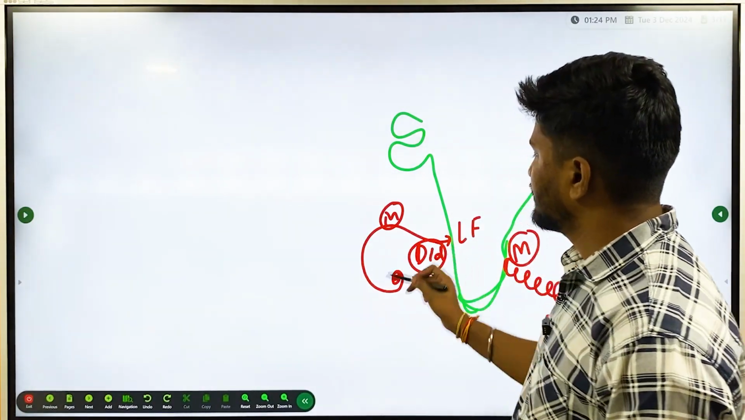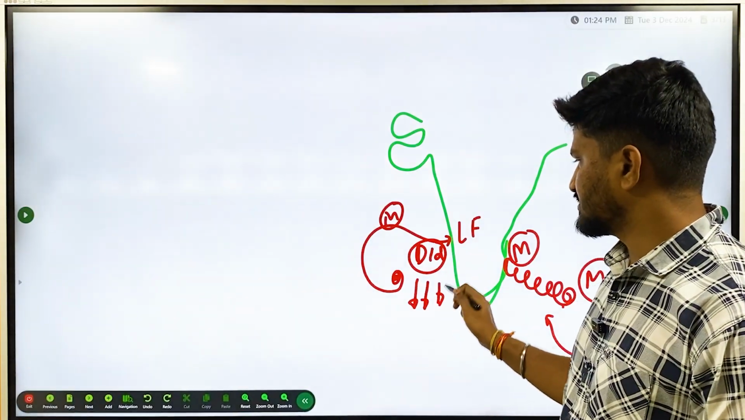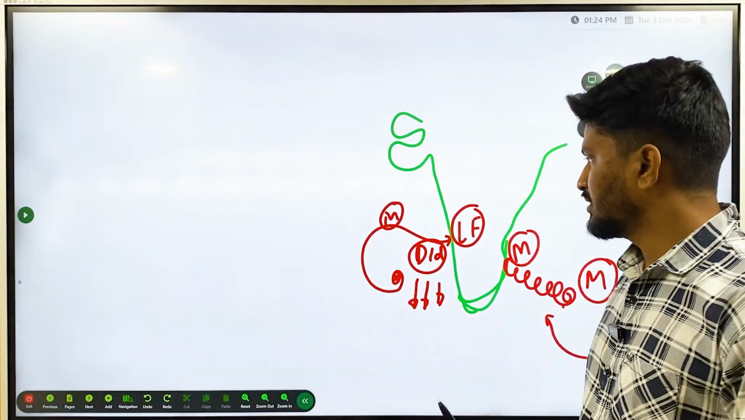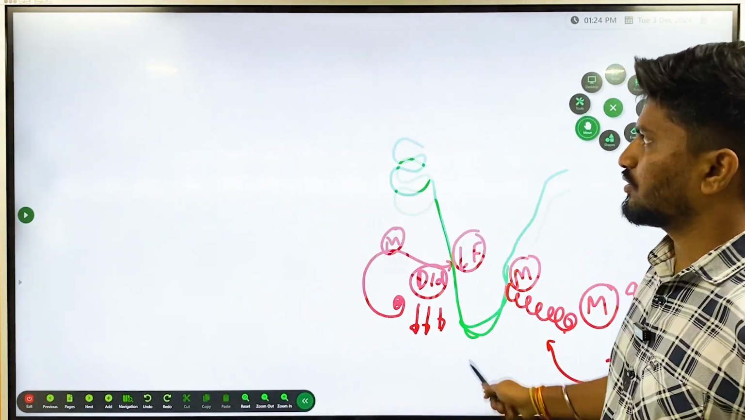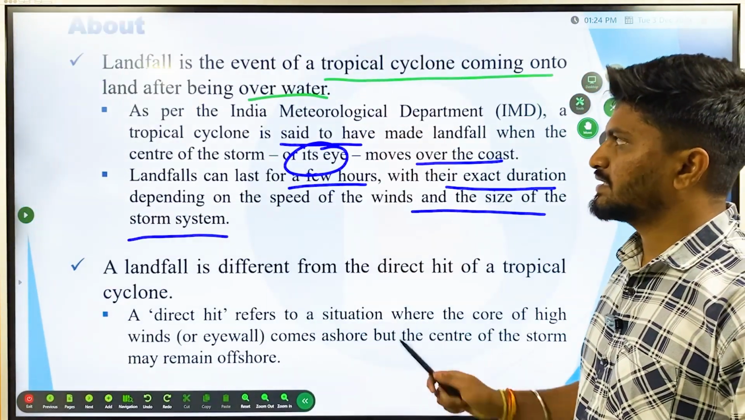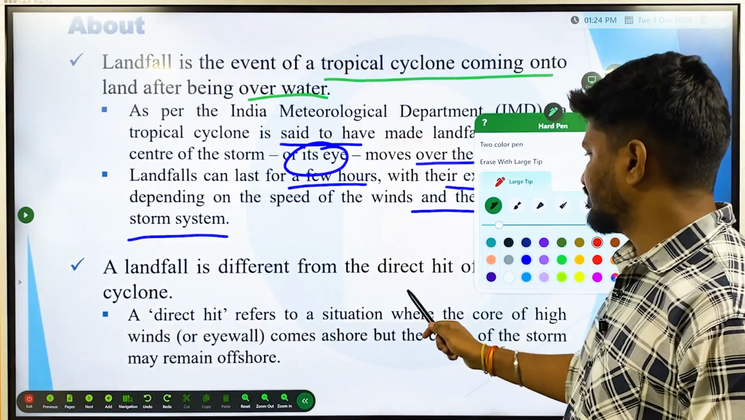During old age, the velocity will be very low, rainfall will be less, and clouds will be less. As a result, intensity will be less also. So landfall depends upon the stage and the velocity at which the cyclone hits the ground. Then there is a difference between landfall and a direct hit. Landfall is different from the direct hit of a tropical cyclone.